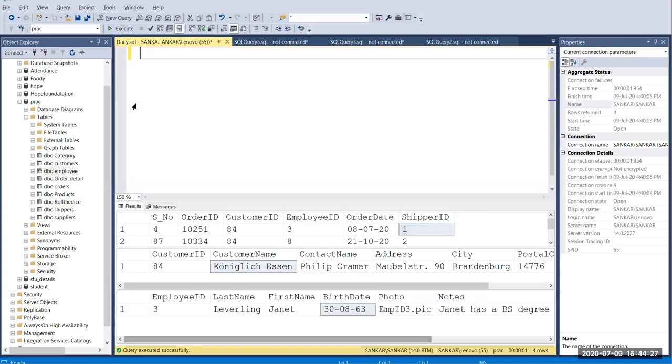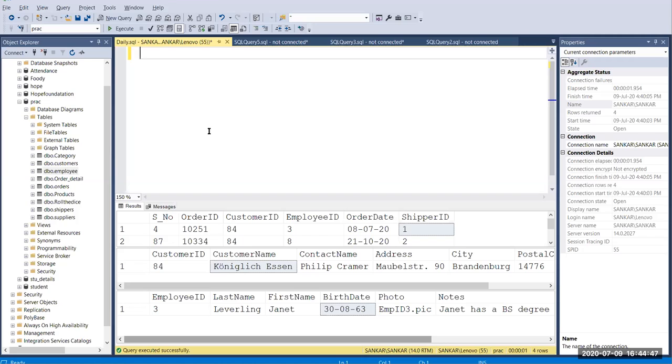So let's see. I'm going to delete this, and here we have some duplications in customer ID, right? So I'm going to print what customers have bought in my company.